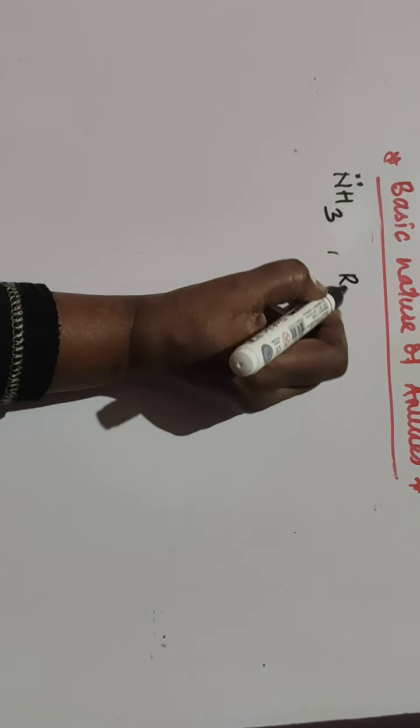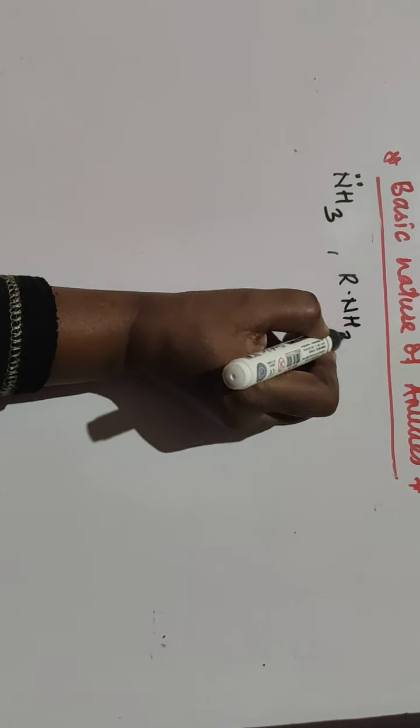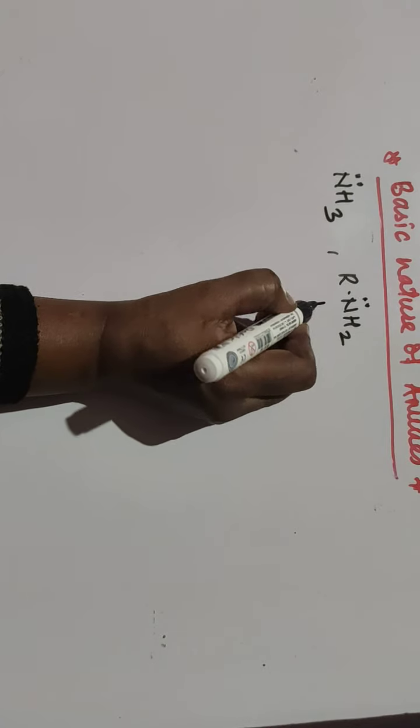I'll take ammonia, NH3. Here also nitrogen contains a lone pair of electrons. If you consider RNH2, this is your primary amine, 1 degree amine.